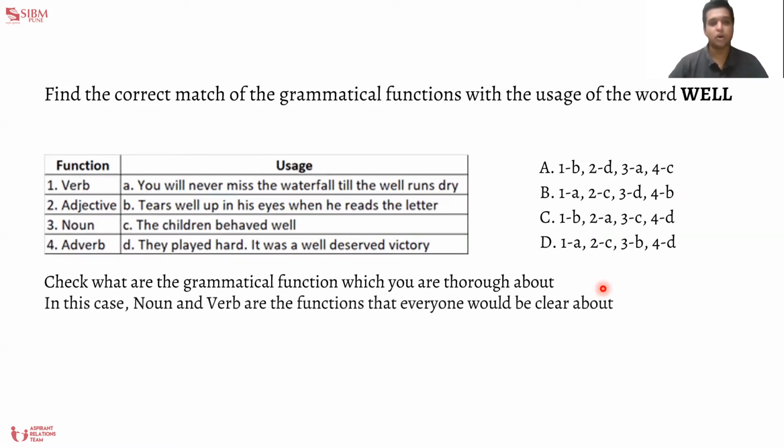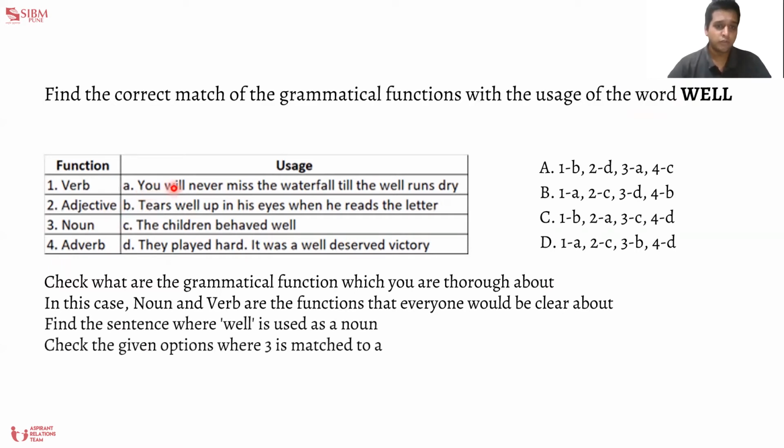I'm sure that we all know what a noun and a verb is, right? So here we know that the word will, when used as a noun, means a place or a thing where you go and fetch water. So check the usage which connects to that meaning. We find it is option A: You never miss the waterfall till the well runs dry. So you match 3 and A and go to the options and check which of the 4 options has 3A.